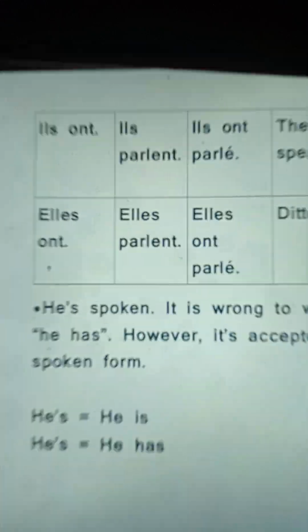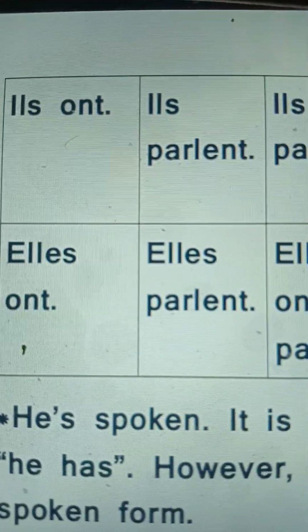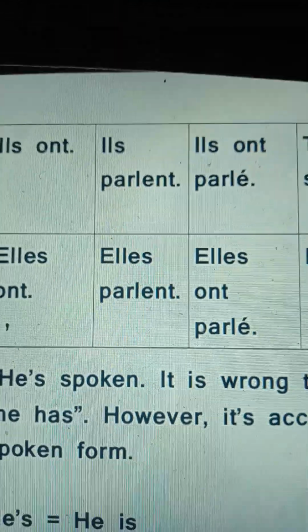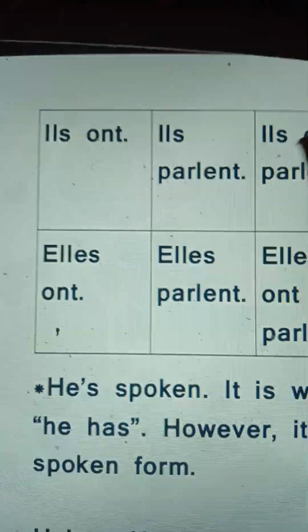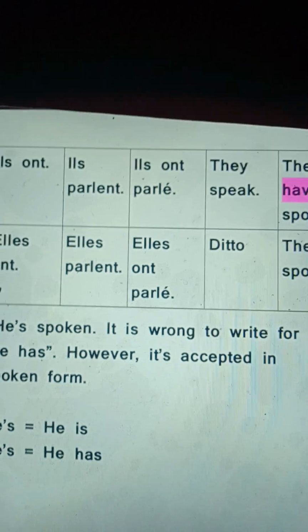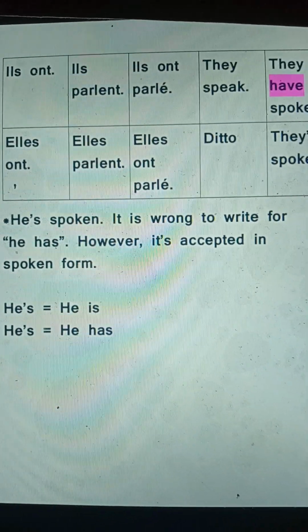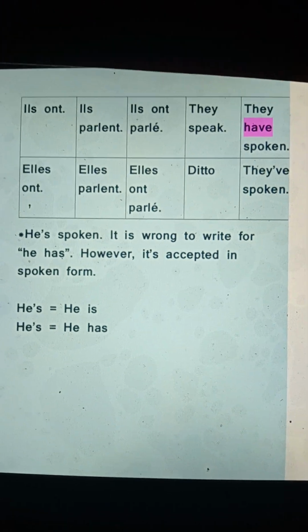If it is they, then you say ils ont, which means they have, ils parlent means they speak or they are speaking, and ils ont parlé. So here we're supposed to do the liaison, ils ont parlé, they have spoken. So if it is feminine, we put elles ont, they have, elles parlent, elles ont parlé, ditto, they've spoken.